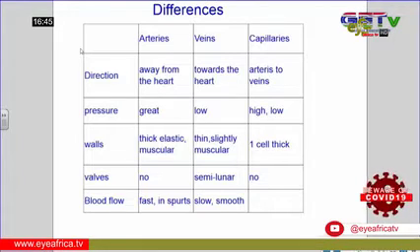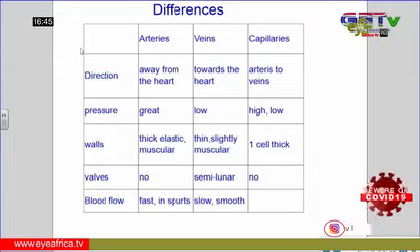Then looking at the thickness of the wall of these three structures, the arteries have very thick, elastic, muscular walls. The veins have thin, slightly muscular walls. Then the capillaries have very thin walls, about one cell thick. Then the arteries have no valve. The veins have valves, like we have in the heart, where we have the semilunar valve. Then we have no valve in the capillary.